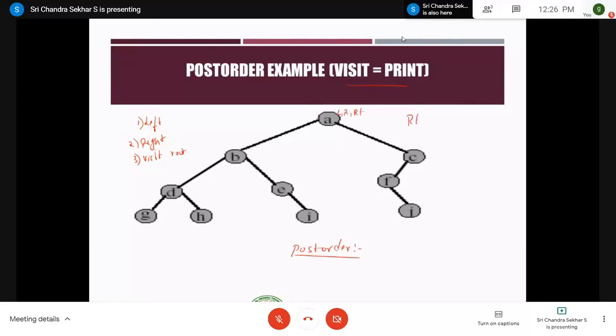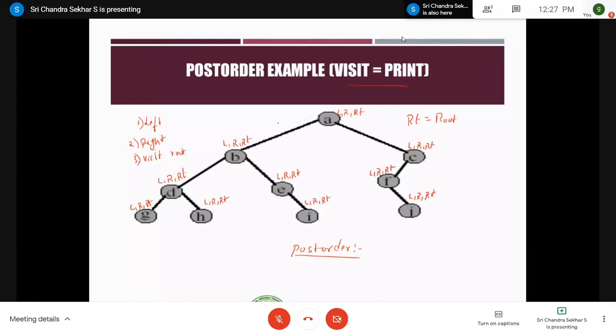As I told, RT stands for root, R stands for right, and L stands for left, right? Left, right, root. Even though it takes time, it will be a very efficient method. Why? Because you won't get confused, and definitely you will get the correct answer. So left, right, root, and then left, right, root, and then this is left, right, root. So after marking, as I told, every tree traversal technique should always start with the root node.